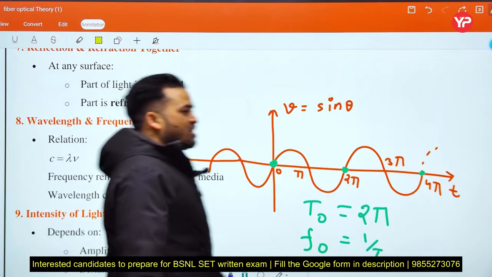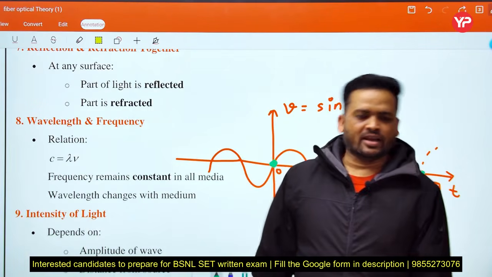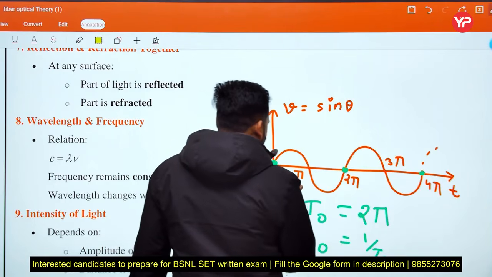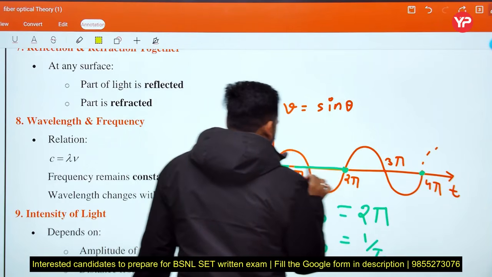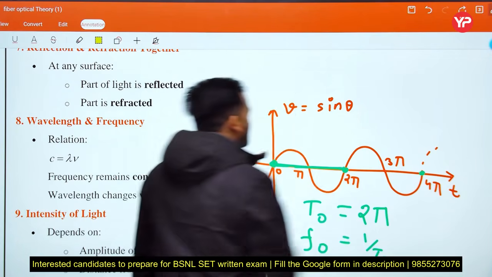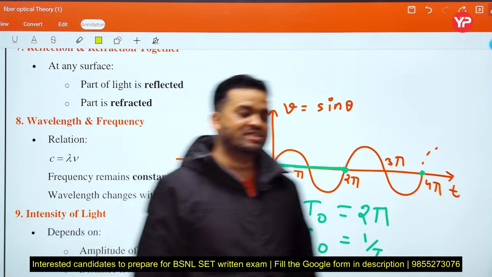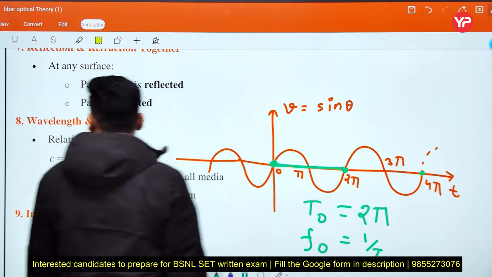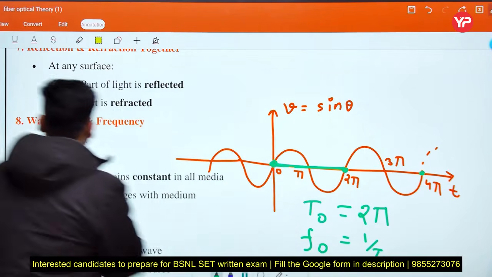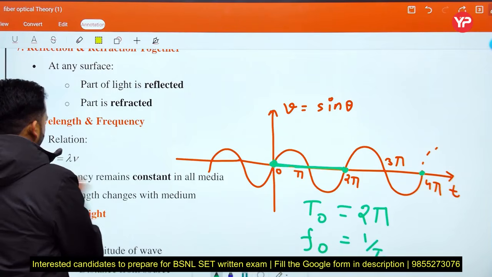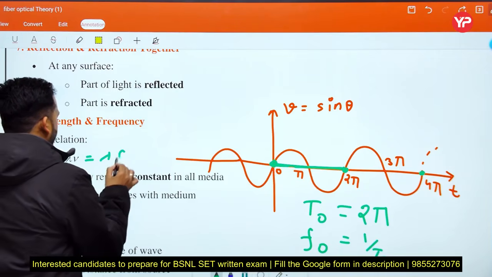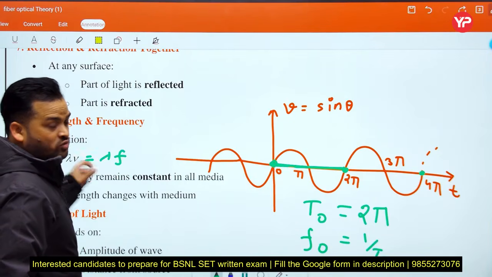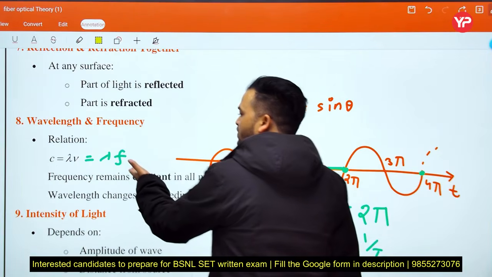Speed equals distance upon time. In one complete cycle, the horizontal distance covered by the waveform is said to be the wavelength. So speed, that is c, or we can say v, is nu lambda, or lambda f. Here nu is not pronounced v, it is nu. Or we can say f, that is the frequency.